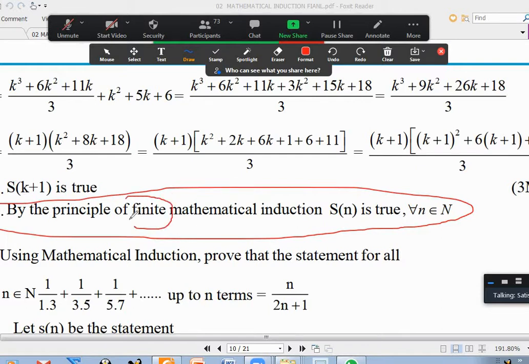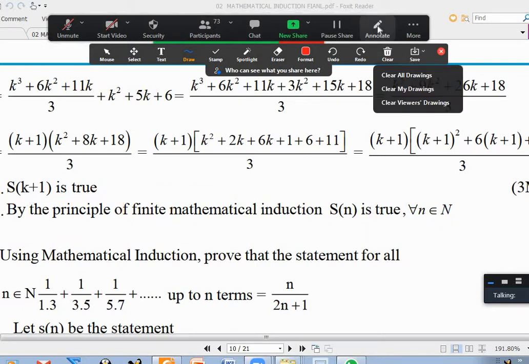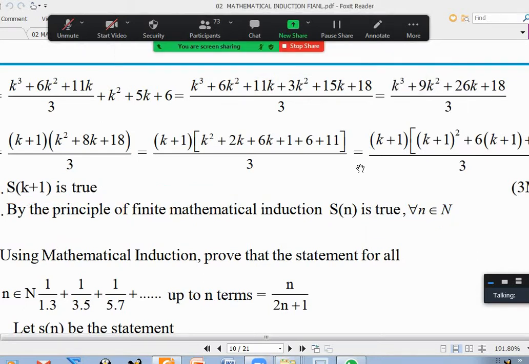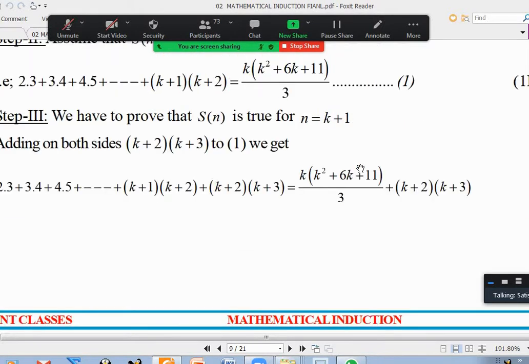What is finite mathematical induction right now? Don't worry. You write mathematical induction or finite mathematical induction, not a problem. Is it okay? Sir, one doubt, sir. Yeah, please. Sir, in that problem, you have added k plus 2 into k plus 3 on both sides, no, sir? Yeah. Sir, why did you add only those two numbers?